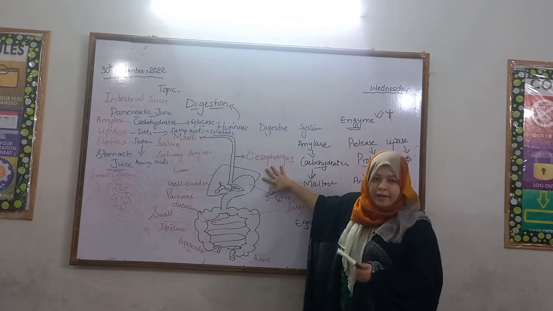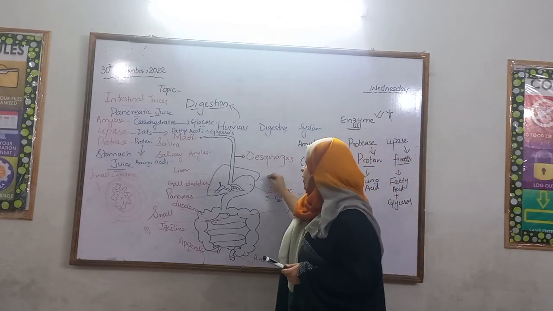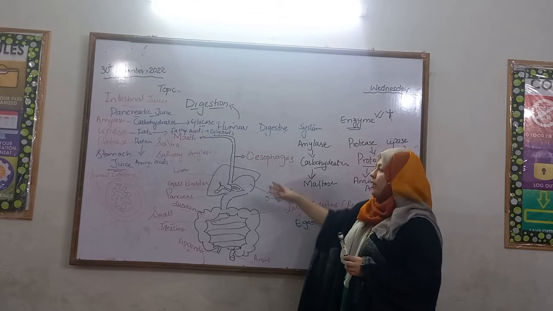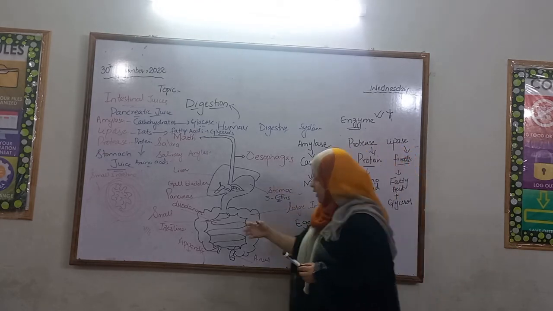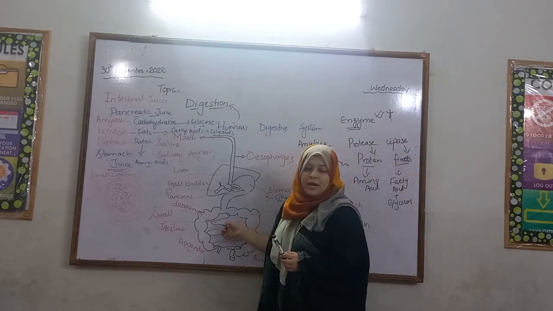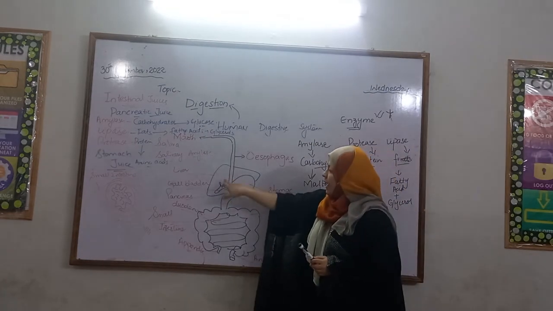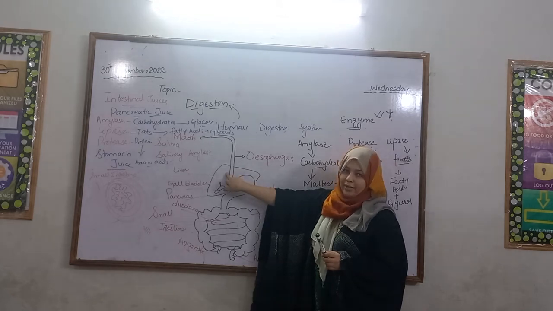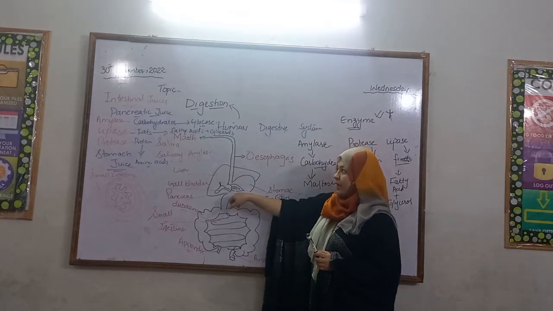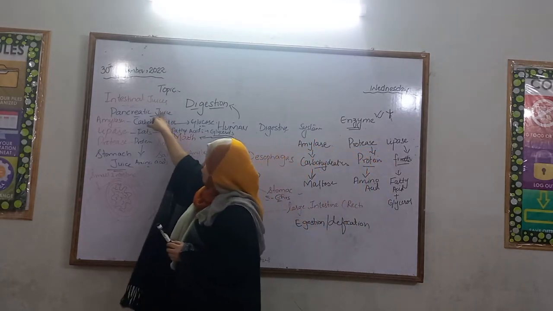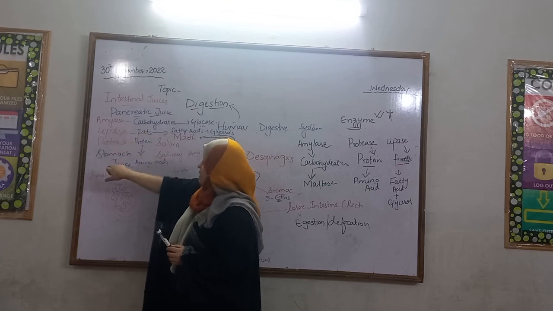The stomach has churning movements and converts food into a thin liquid mixture which goes into the small intestine. The small intestine receives two types of juices secreted from the liver and pancreas. From the liver we get bile, and from the pancreas we get pancreatic juice which contains amylase, lipase, and protease.